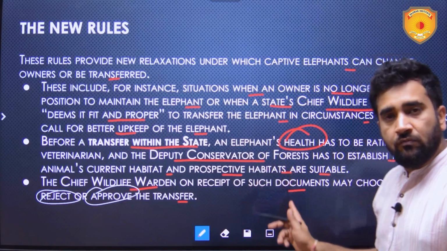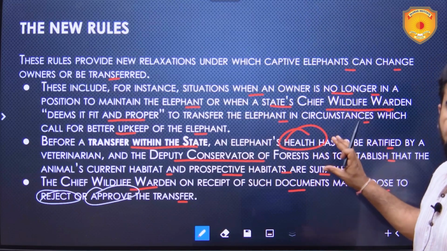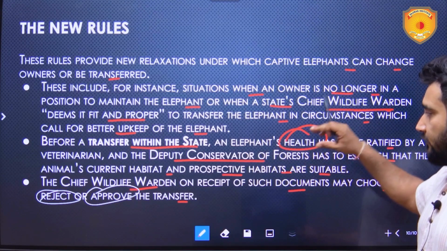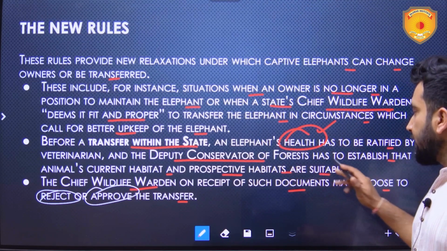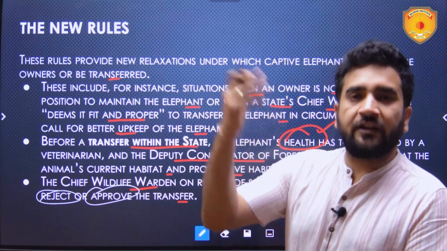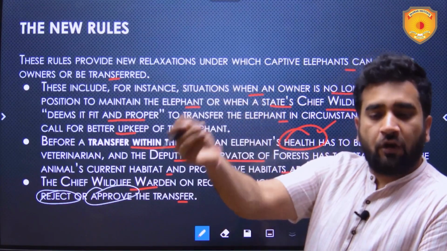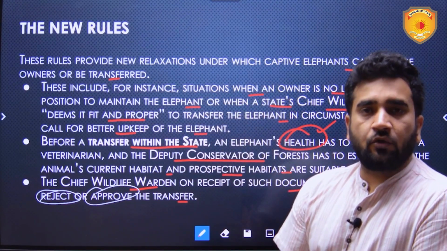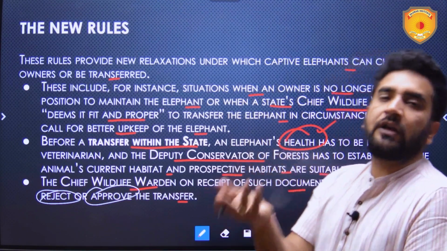So the deputy conservator of forest will approve that the health of that elephant is fine and the habitat to which it is going is also suitable. Now when that document goes to the chief wildlife warden, it depends on the chief wildlife warden to either accept it or reject it.